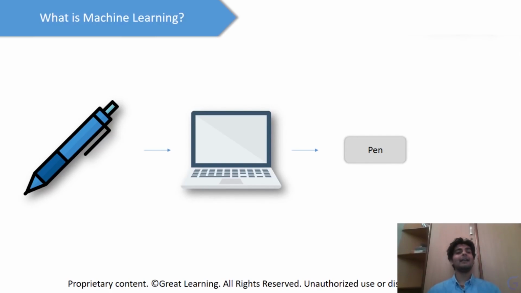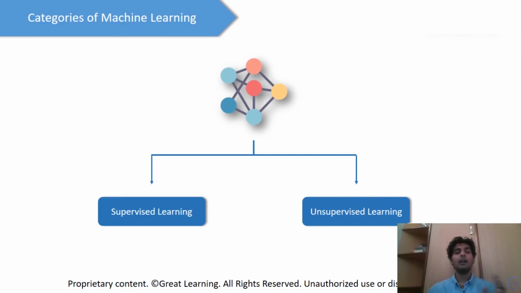Once the training is done, we give it the test data to understand how much it has learned. As you see over here, this machine has learned the features of all of the images perfectly and it predicts perfectly, right? So when we feed in this new image of a pen, it is perfectly able to classify that this is a pen. So these are some underlying concepts of machine learning.